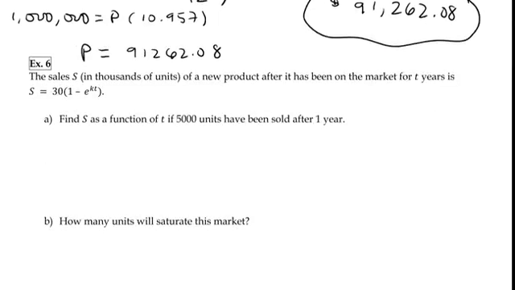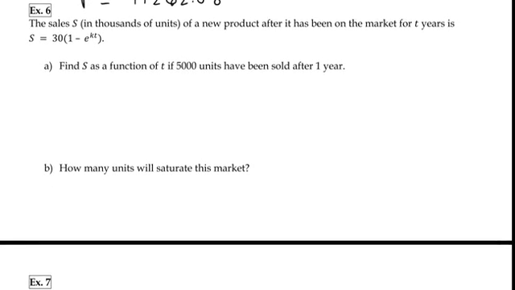Okay, on to 6. We're still not on to Newton's law yet. This is the sales in thousands. Let's keep in mind that that is like that. So if they give us 8,000, we're going to use 8 because sales is in thousands. So there's the sales function. It says find S as a function of T if 5,000 units have been sold after 1 year.